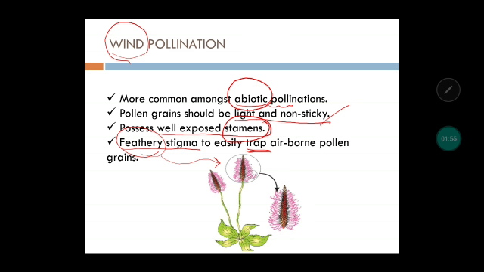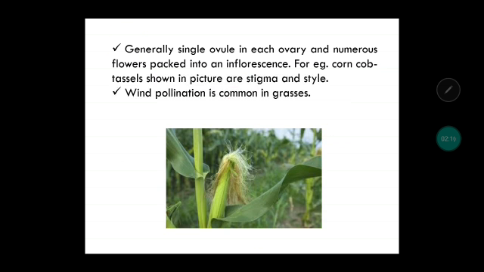If the plant has to be pollinated through wind, first of all, the pollen grains should be light and non-sticky. Second, the stigma should be feathery, or the structure should be such that it can easily trap the airborne pollen grains. Now, generally only a single ovule is there in each ovary, and numerous flowers are packed into an inflorescence. We are talking about the plants in which wind pollination occurs.